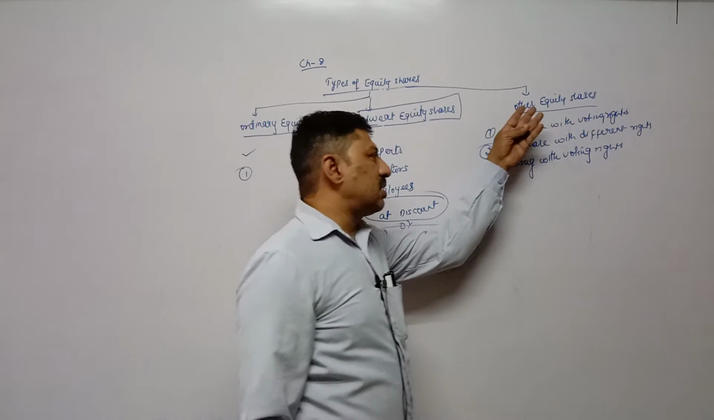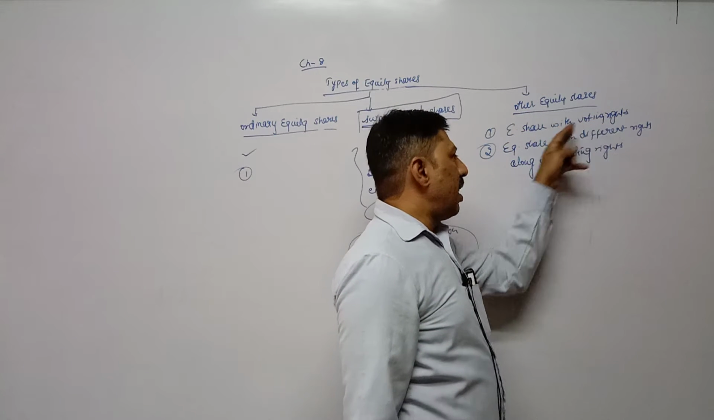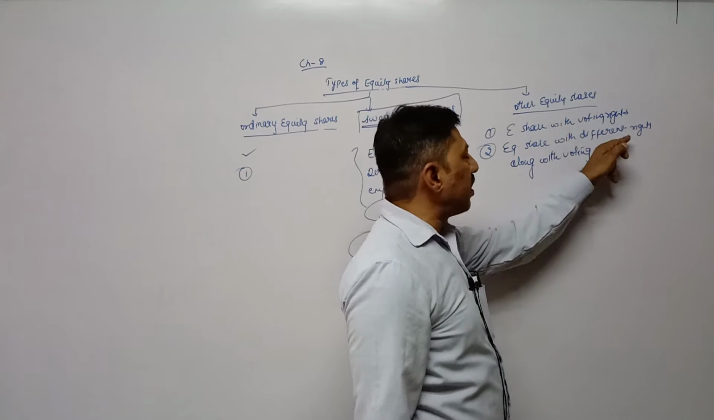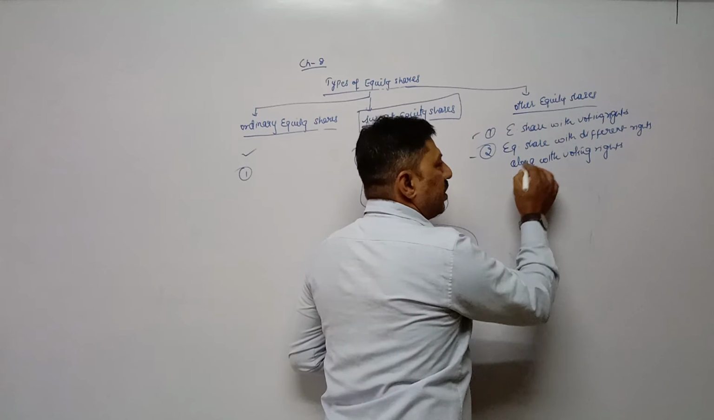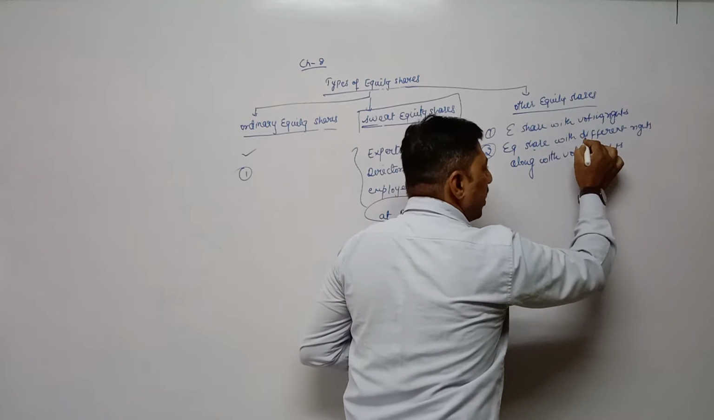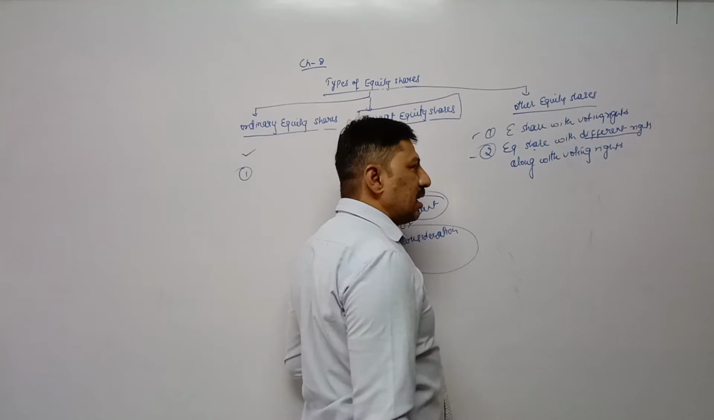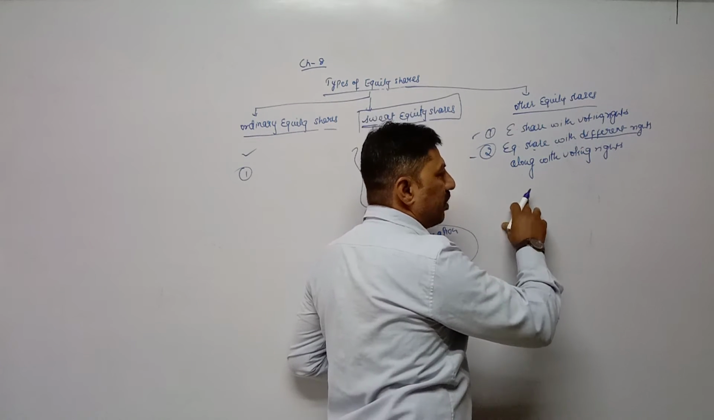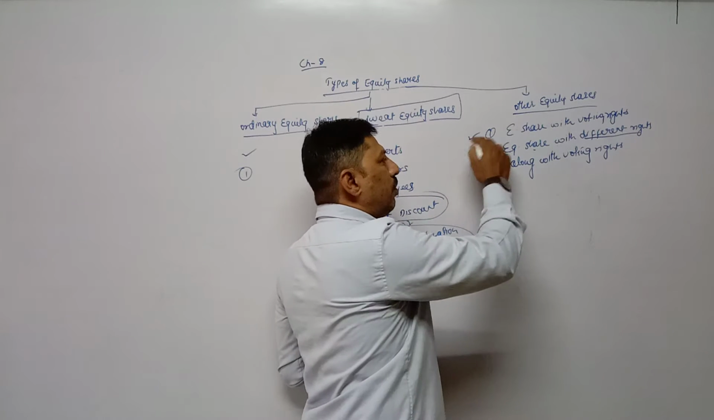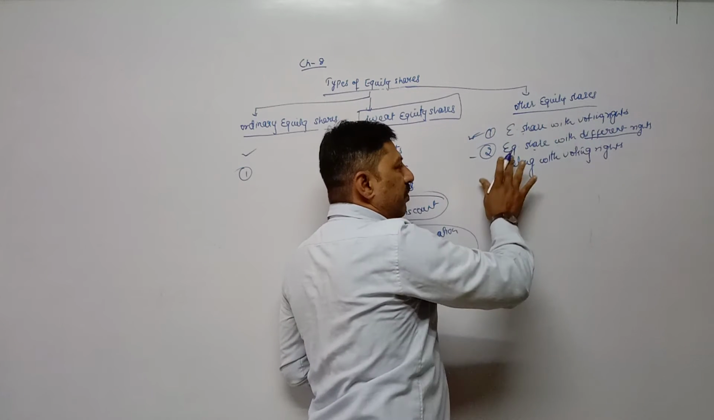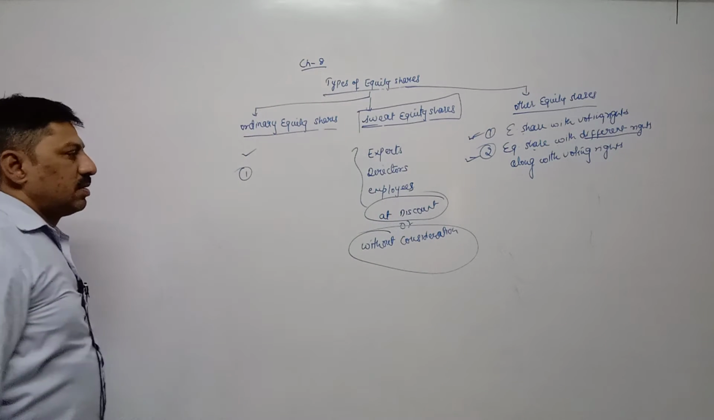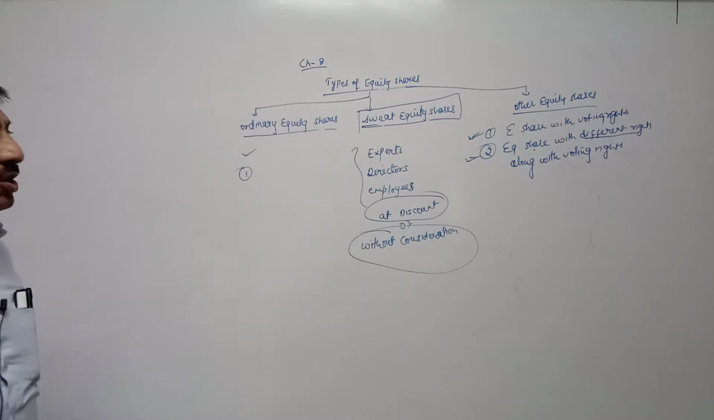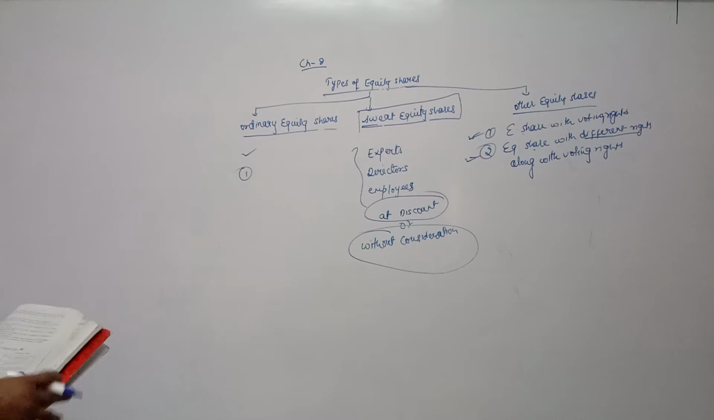And the other equity shares are equity shares with voting rights, and equity shares with different rights along with voting rights. Only the points you have to learn. Along with equity shares with different rights, here it means bonus share, right shares. What a right share and a bonus share are, we will explain later on. Right now: equity shares with voting rights, and equity shares with different rights along with voting rights. So ordinary equity shares, sweat equity shares and other equity shares are the three different types of equity shares.